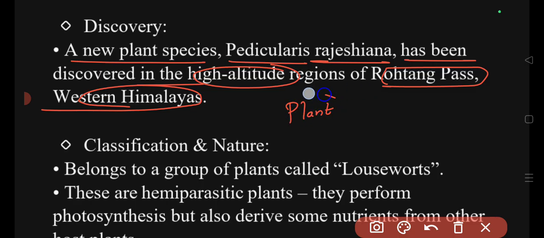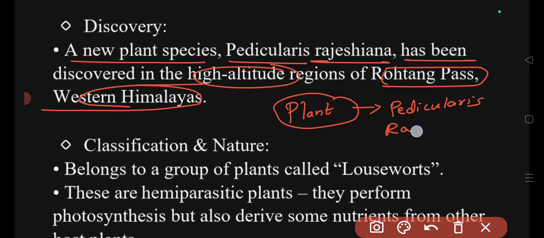Remember, this is a plant species, called Pedicularis rajesiana. We have found it near the Rohtang Pass.